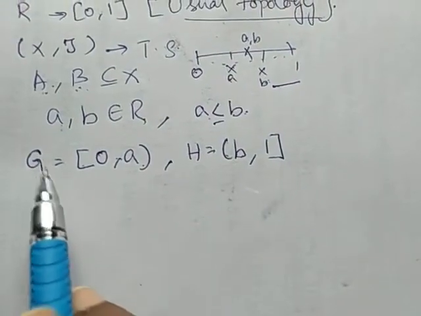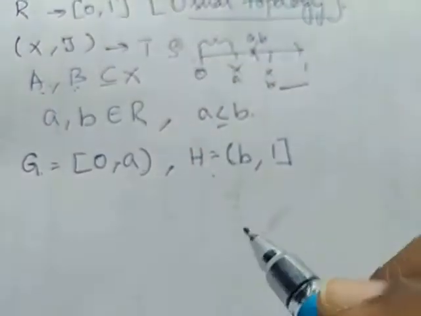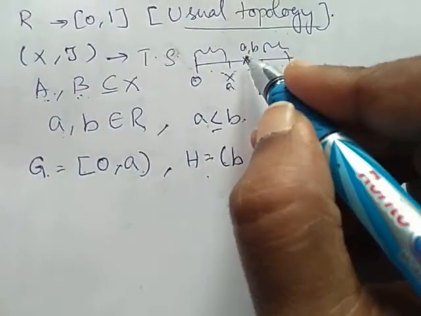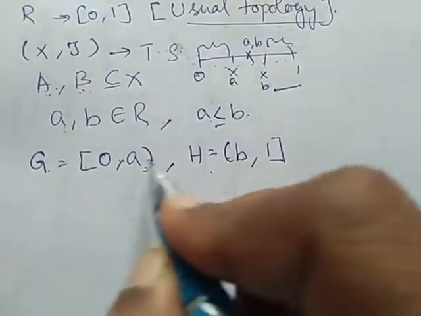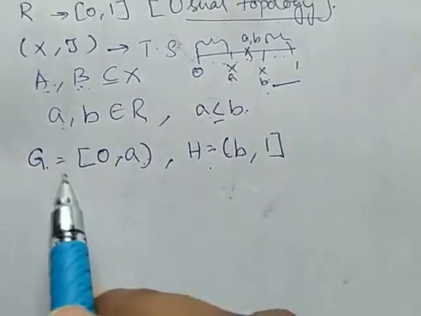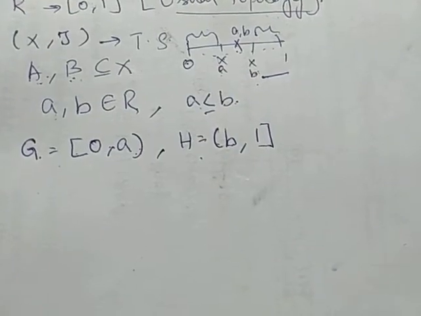Obviously G and H are disjoint sets, because this is our G and this is our H. Suppose a and b are equal, we are not including that value. So whether a and b are equal or unequal, G and H are disjoint open sets.